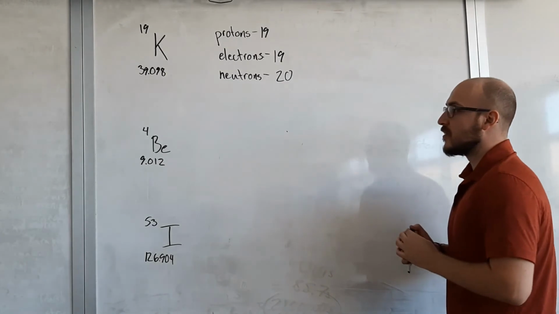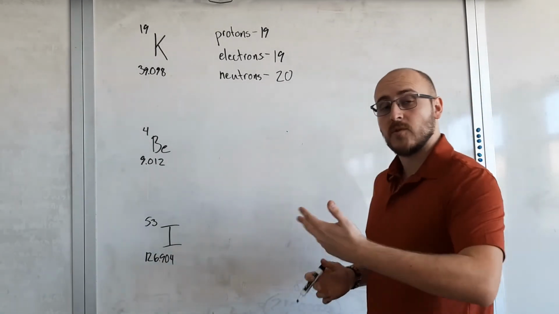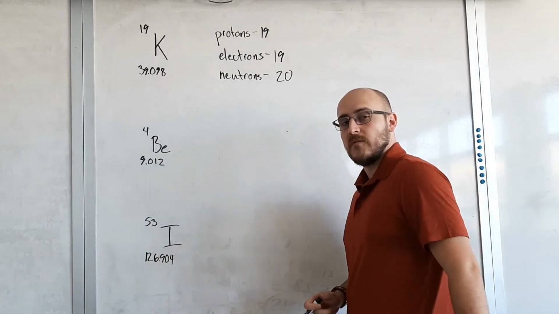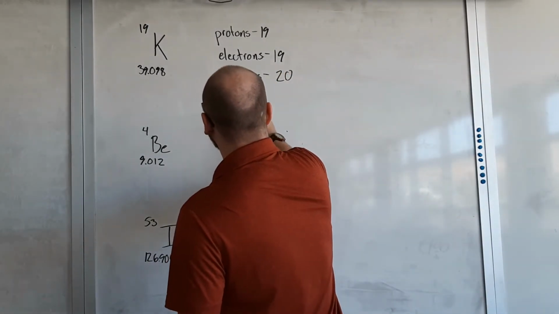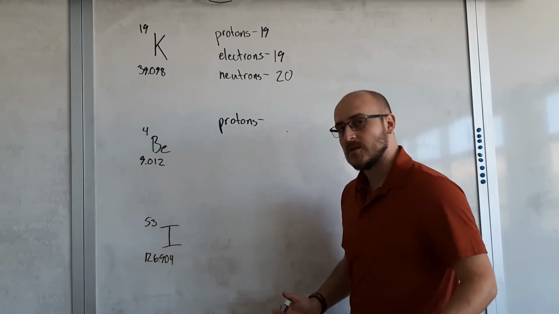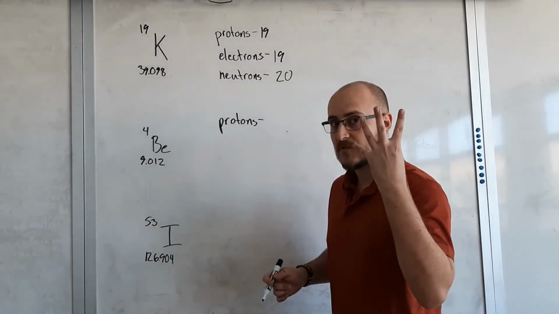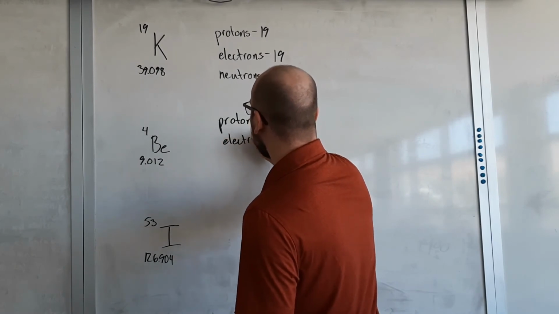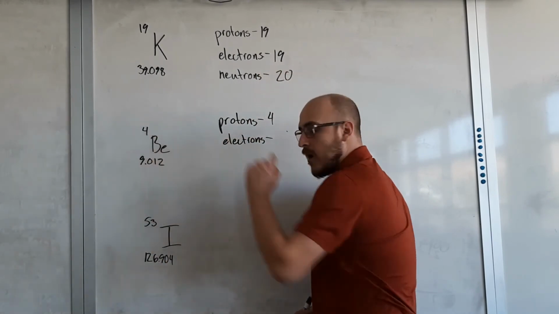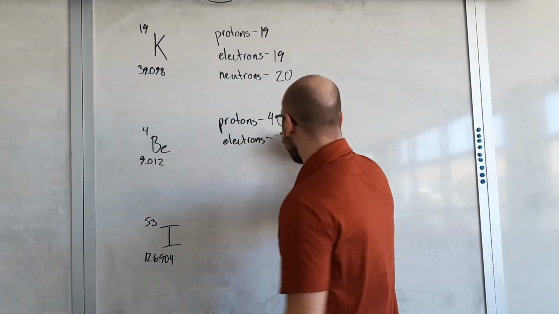Next, let's look at beryllium. This is another small one, so our number of neutrons should be pretty similar to our number of electrons and protons. Let's look at our pieces. Protons, that's just our atomic number. In this case, beryllium is 4. Electrons, atomic number again, 4.